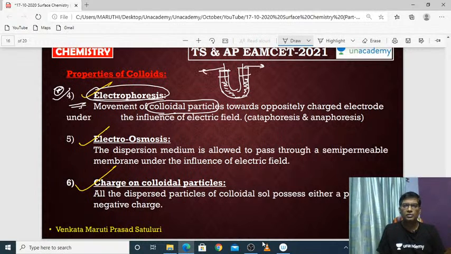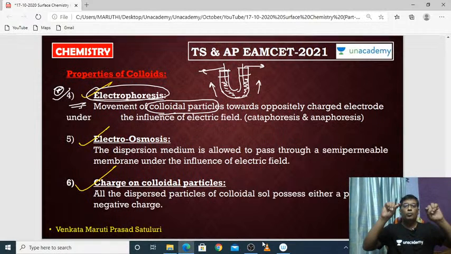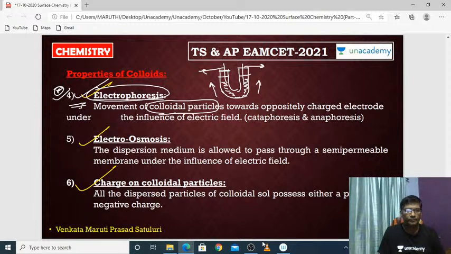These two are electrodes, and the dispersion medium is also there. Once you connect these two, the colloidal particles move towards their respective oppositely charged electrodes. This movement of the colloidal particles towards oppositely charged electrodes is called electrophoresis.